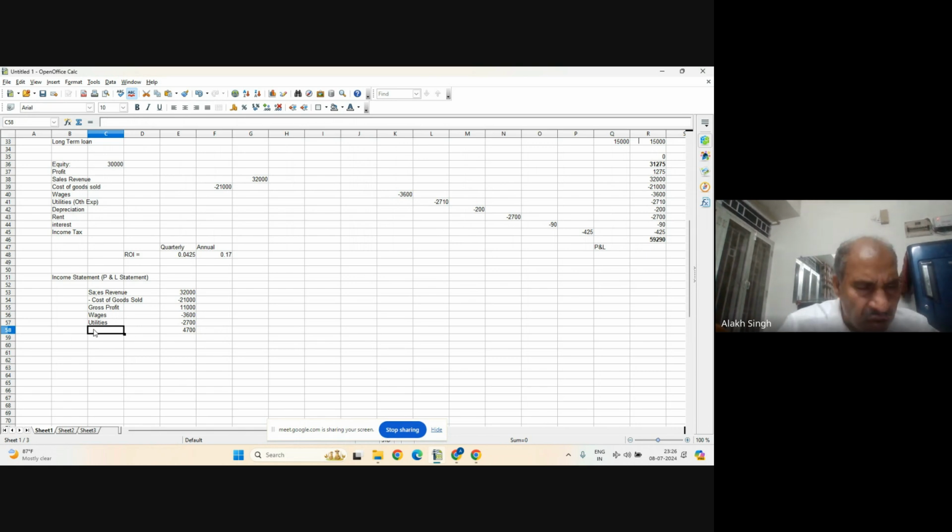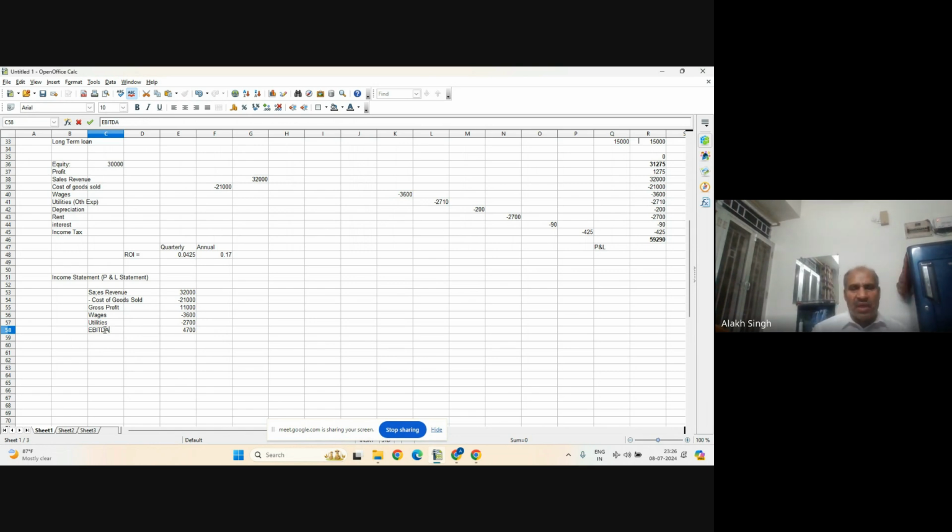Well, it is not completely operating profit, but this one is EBITDA. EBITDA means earnings before interest, taxes, depreciation, and amortization. So here we have only depreciation.